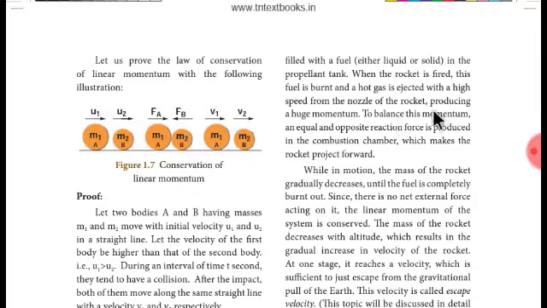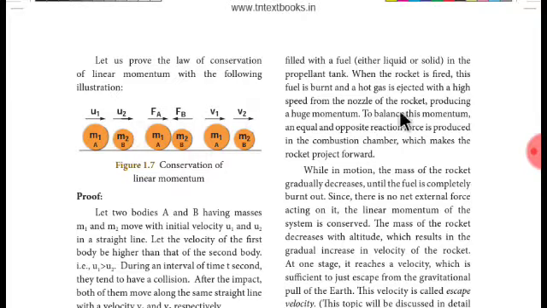So what the hot gas does, we will see further: producing a huge momentum. How can something produce a huge momentum? The momentum formula is mass into velocity. The rocket has a mass of maybe 600 or 700 tons, I don't know exactly, but to produce momentum we need velocity.